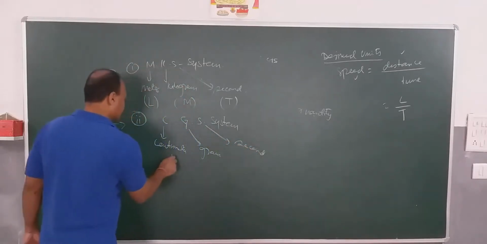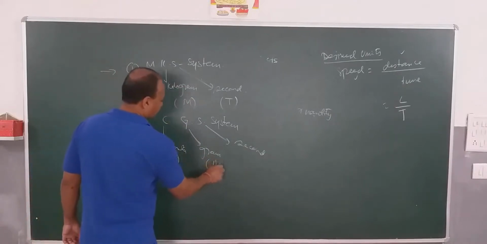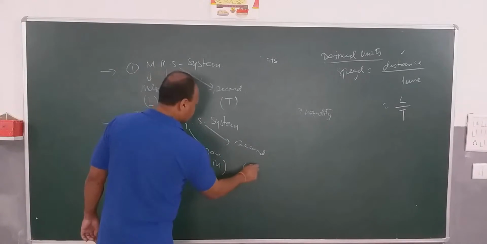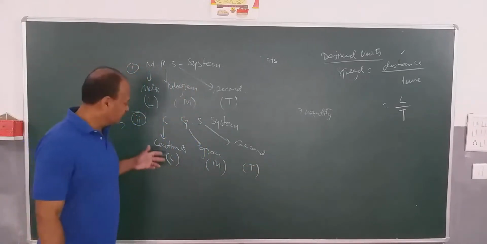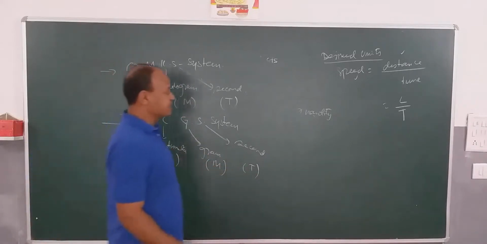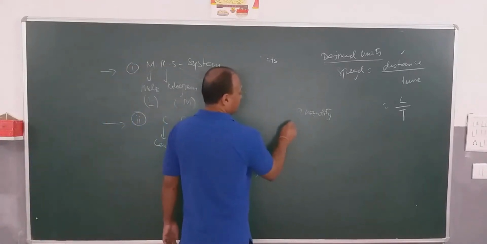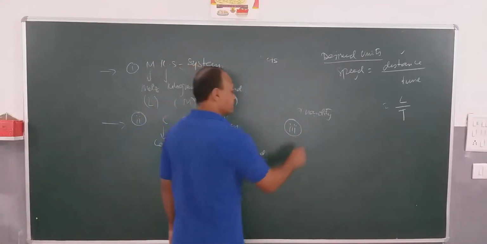You can see centimeter again is length, L, gram is again mass, and second is time. So again we have the same basic units: length, mass, and time. Now the third system of measurement, again used very extensively in Europe, is the FPS system.